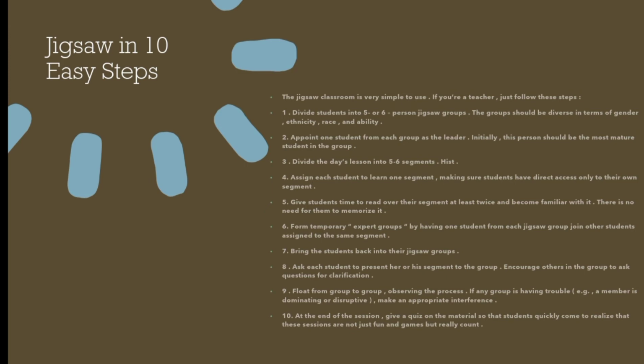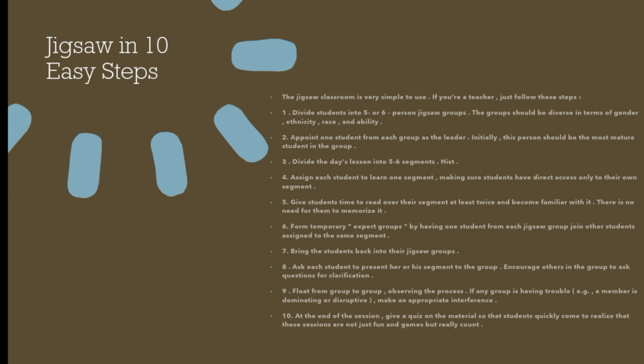There is no need for them to memorize it. And after that, form temporary expert groups, by having one student from each jigsaw group join other students assigned to the same segment. And then bring the students back into their jigsaw groups.